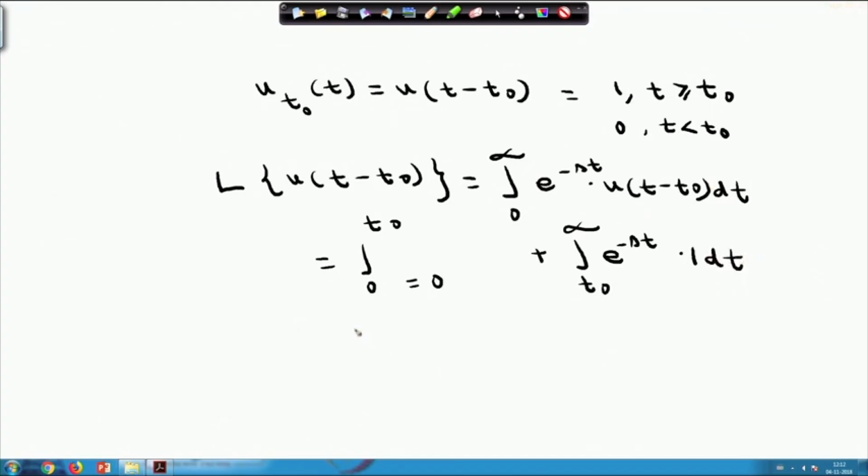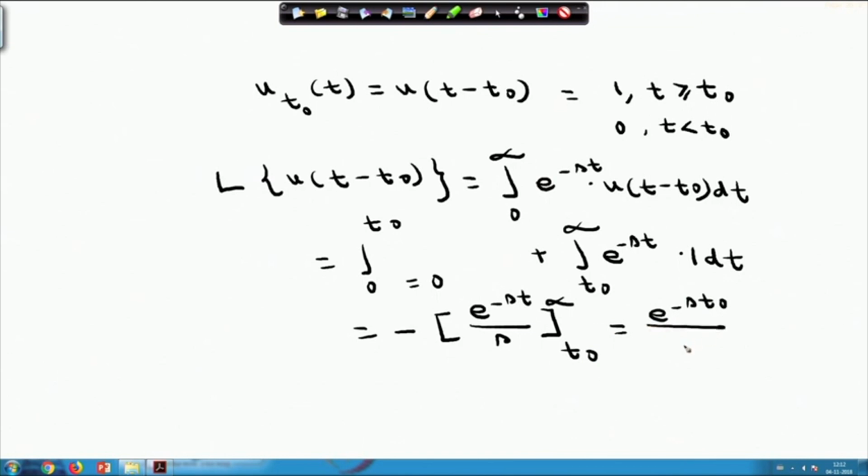And if I evaluate this integral, I will obtain minus of e power minus s t by s, from t naught to infinity. And if I evaluate the limits, then I will obtain e power minus s t naught by s, where s is greater than 0. So, please note that the Laplace transform of this step function is e power minus s t naught divided by s.